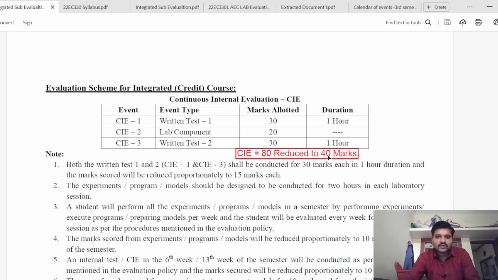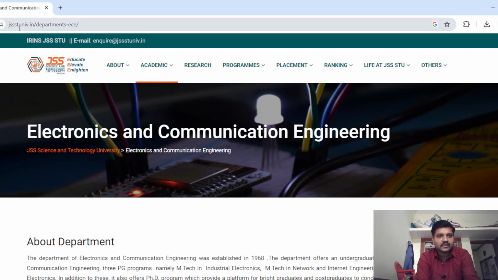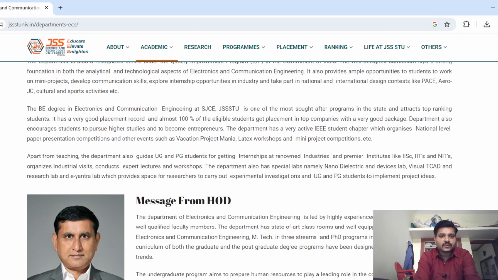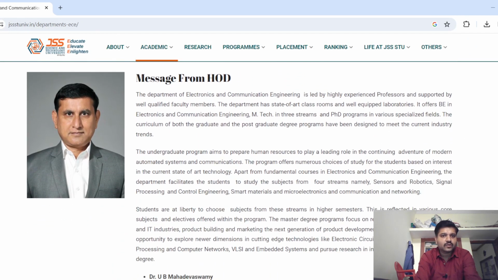Okay, so this is how the integrated subject will be evaluated, and this will be distributed among the calendar of events. The scheme and syllabus for this you can get from the website here itself, in the JSS Science and Technology University website, JSSSTUNIV.in, for the ECE department. So this is our HOD, whom I mentioned, UB Mahadev Swami, and he has written a book on analog electronic circuits, which I mentioned as the third reference in my syllabus.